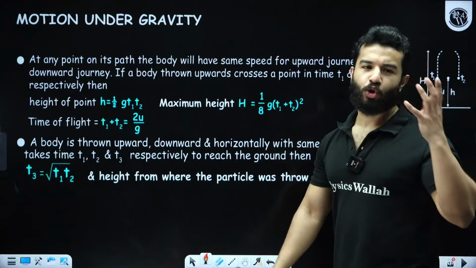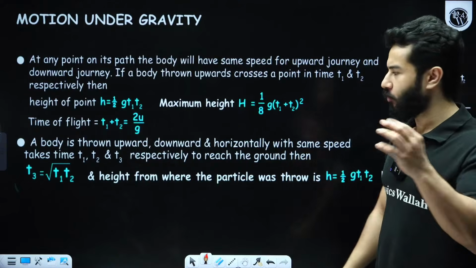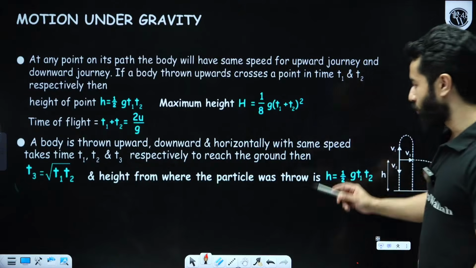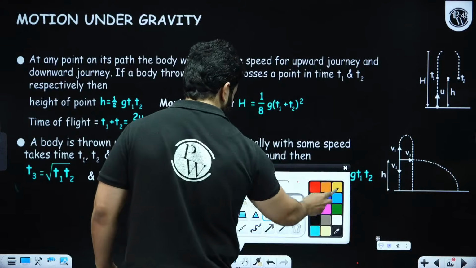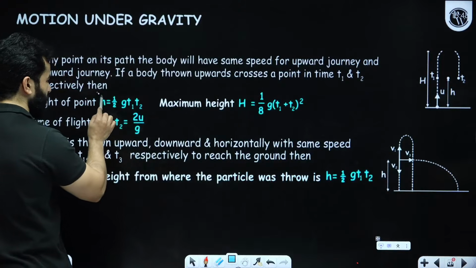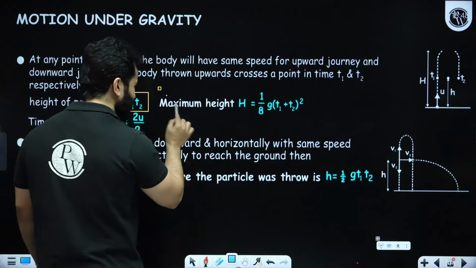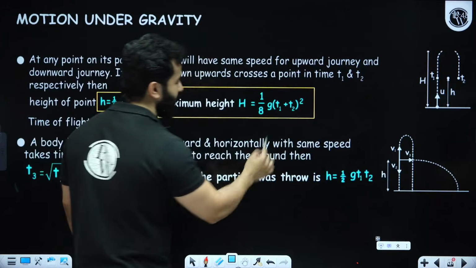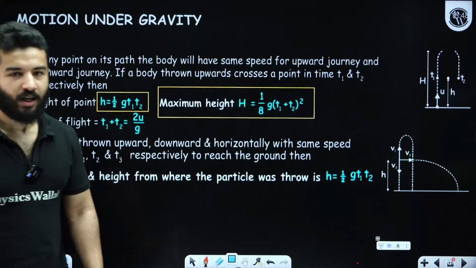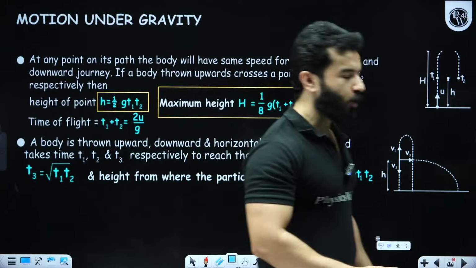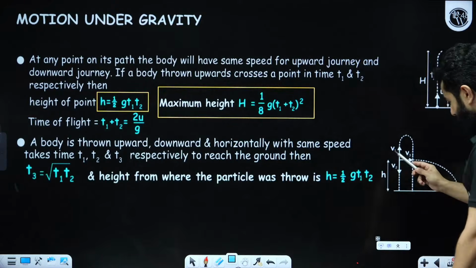One or two more shortcut formulas for you. For motion under gravity, I have already discussed these two formulas. Please remember, h is equal to 1 upon 2 g t1 t2. Maximum height is equal to 1 upon 8 g (t1 plus t2) square. We have got one more formula like this, which is something like this.